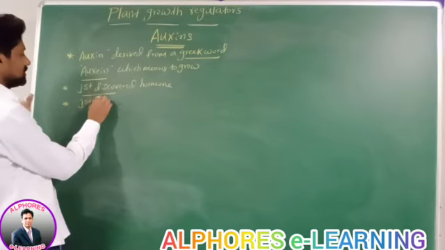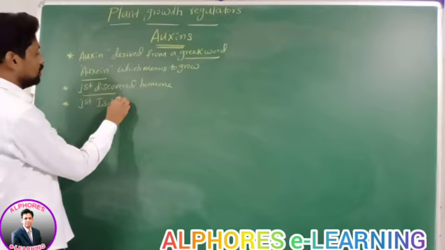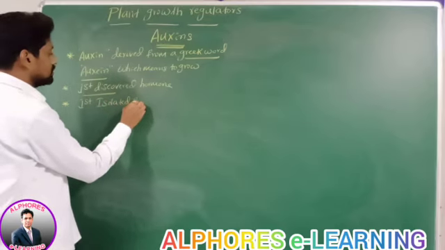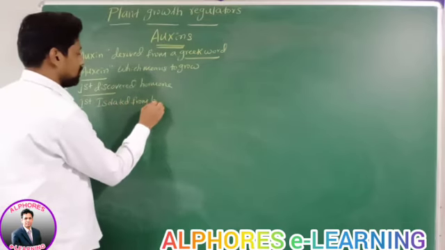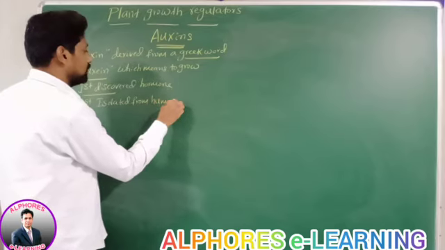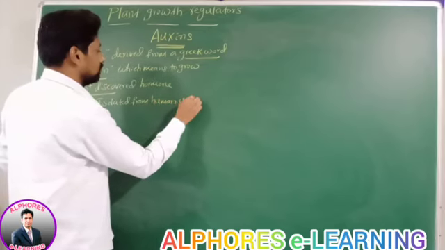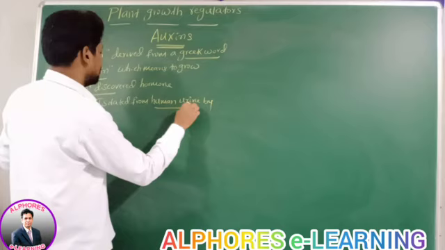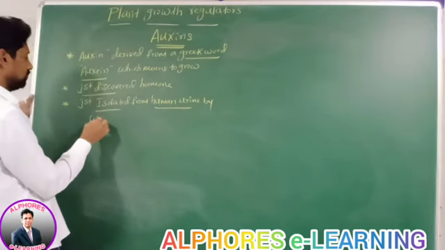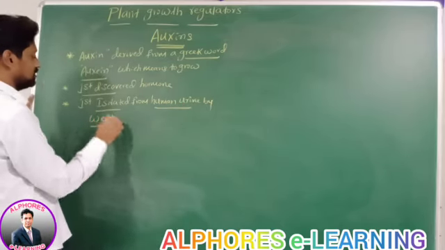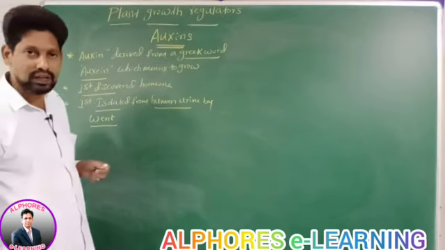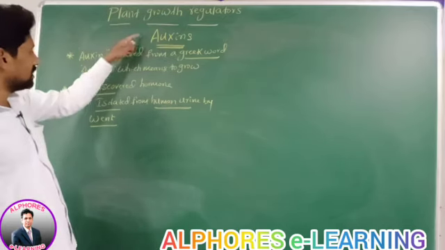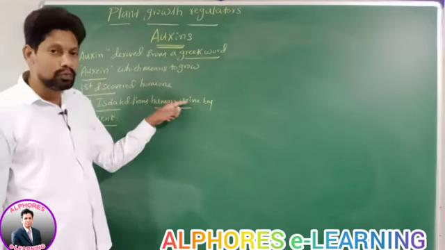Auxin first isolated from where? Human urine. By whom? Vent. That is the scientist's name I am writing. Is it okay? Auxin was first isolated from human urine, right?